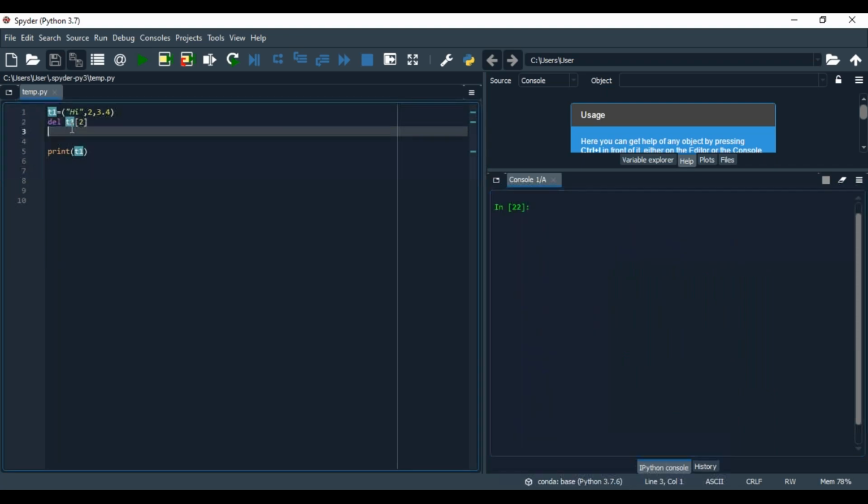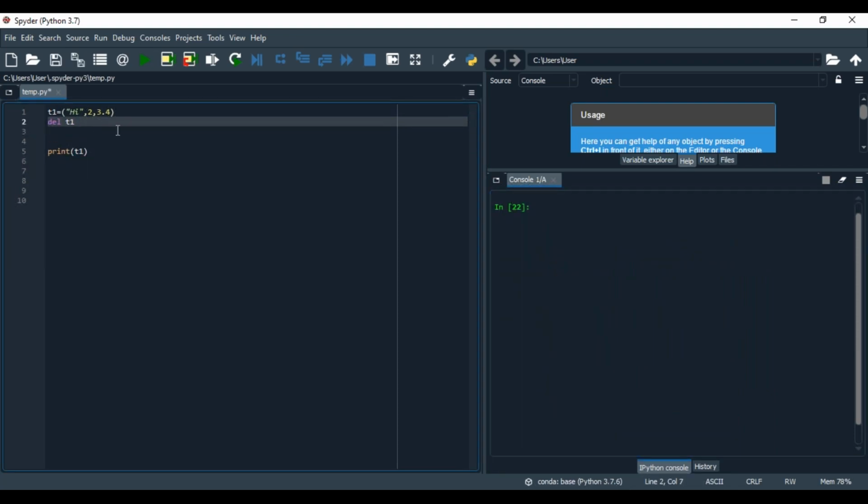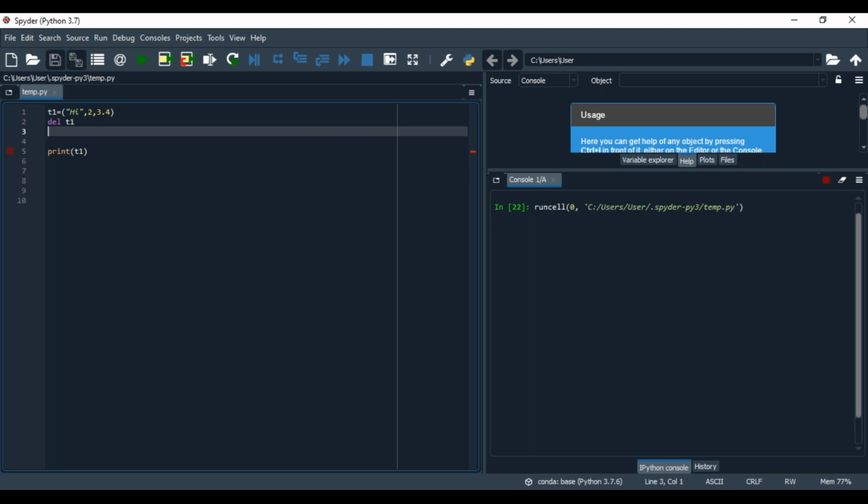Right. So for example, del t1. See now, print t1. So t1 is deleted. Name error, name t1 is not defined, because we deleted the entire content. Delete operation deletes the entire tuple, but a particular element we cannot delete.